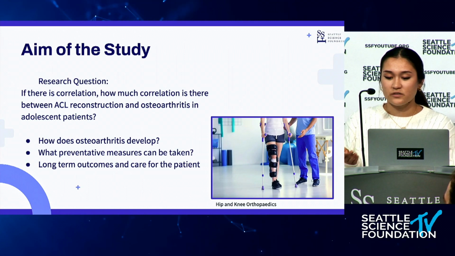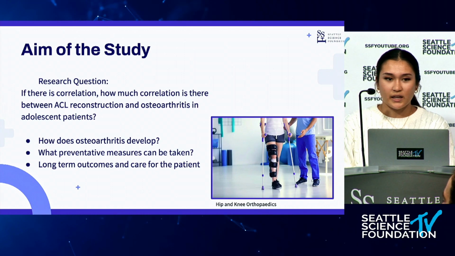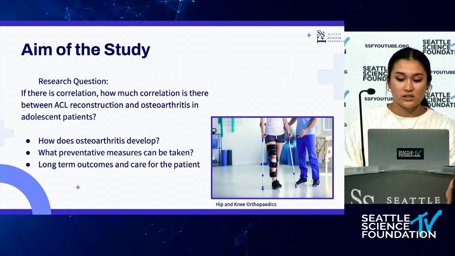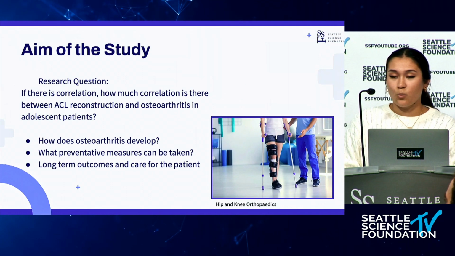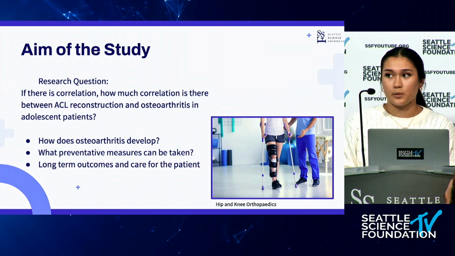So my research question for this study is: if there is a correlation, how much correlation is there between ACL reconstruction and osteoarthritis, specifically in adolescent patients? I also wanted to make sure I was looking into how OA develops, what preventative measures can be taken, and the long-term effects and the care needed for the patient in the long term.